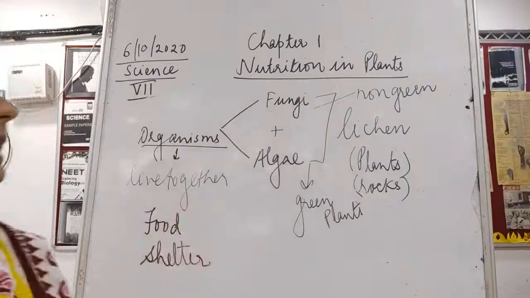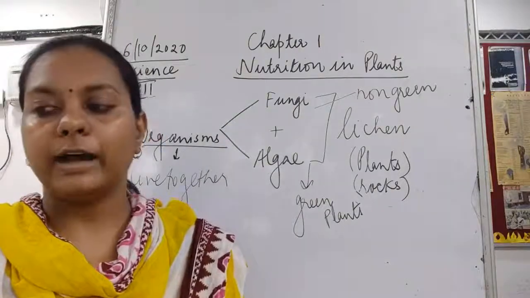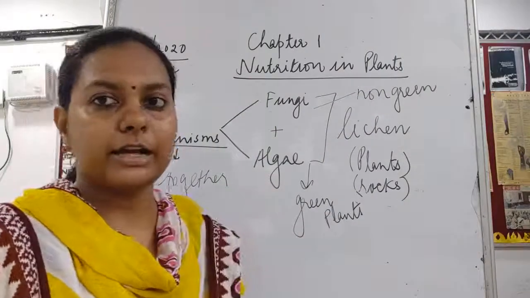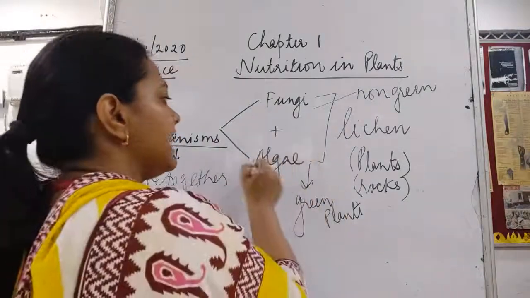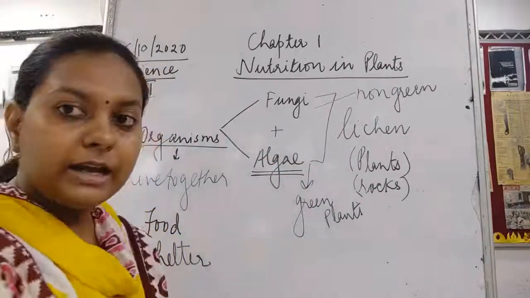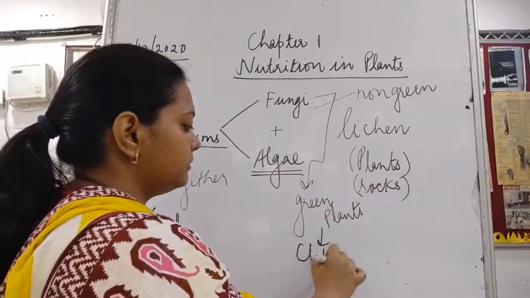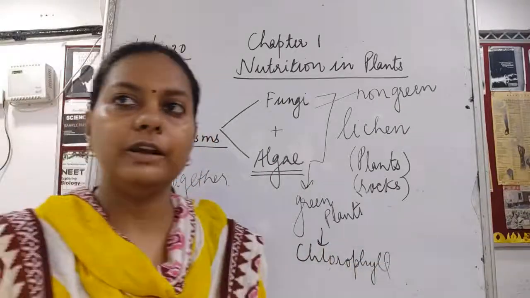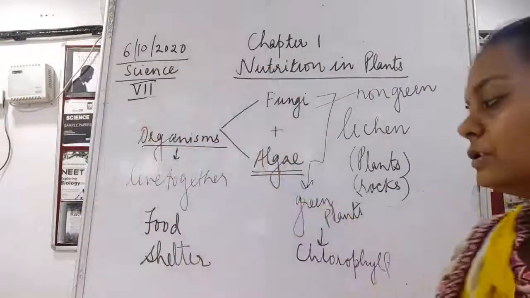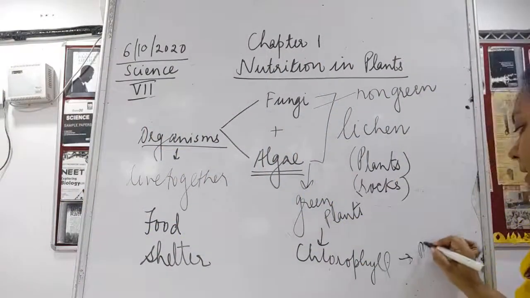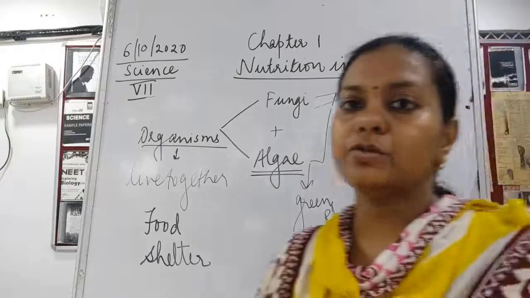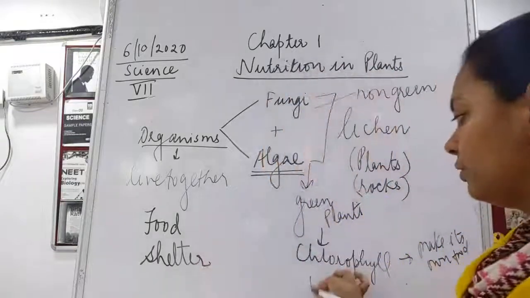Which of these organisms is going to provide food and which other organism is going to provide shelter? Let's understand. I said this algae is a green plant. Green plant means it will have chlorophyll. Why is this green? Because it has chlorophyll. Now if it has chlorophyll, it can make its own food. How can it make its own food? It can make its own food because it can undergo photosynthesis.